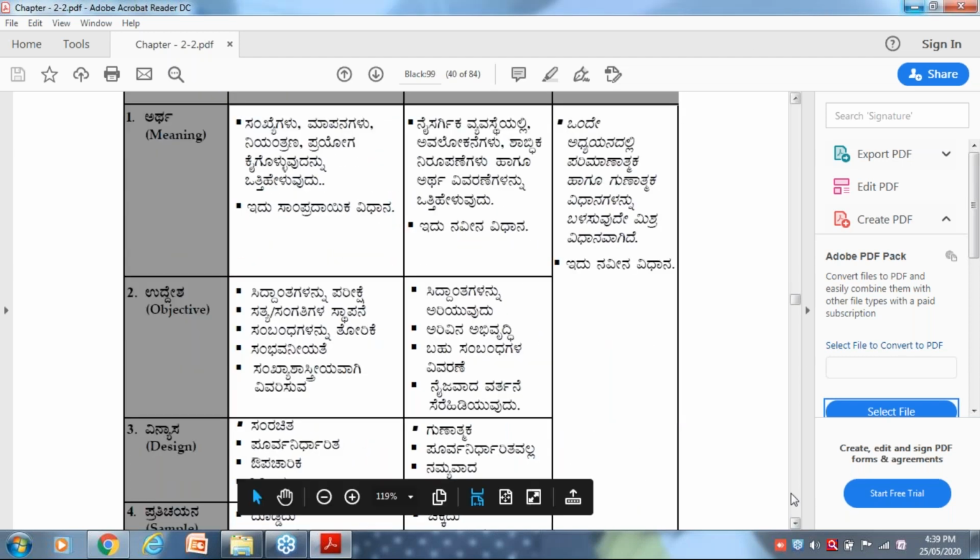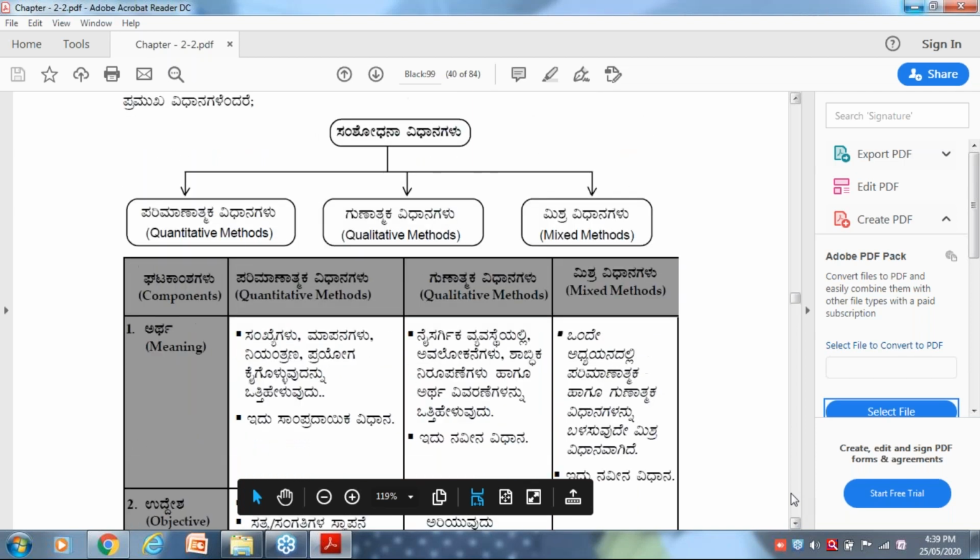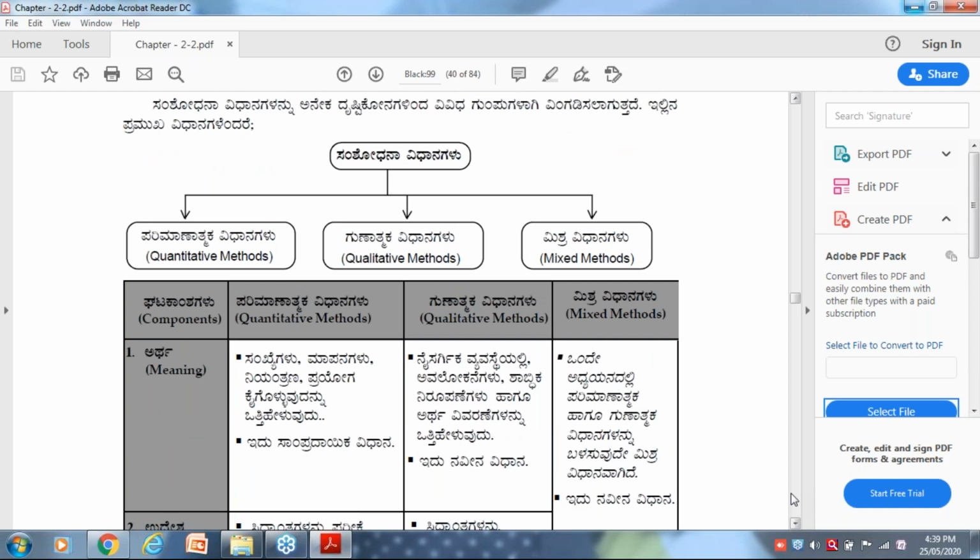Research methods can be categorized under three broad heads. Number one, quantitative research methods. Second, qualitative research methods. And third, mixed method research. Nowadays, we are all using mixed method research. What is mixed method research, what is qualitative, what is quantitative?